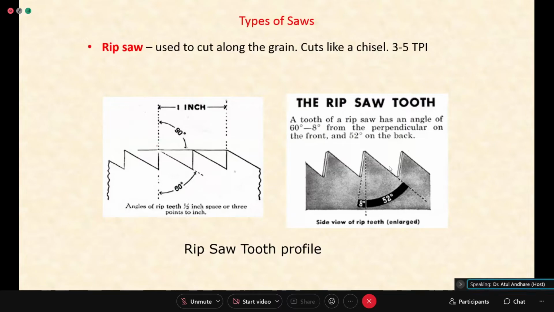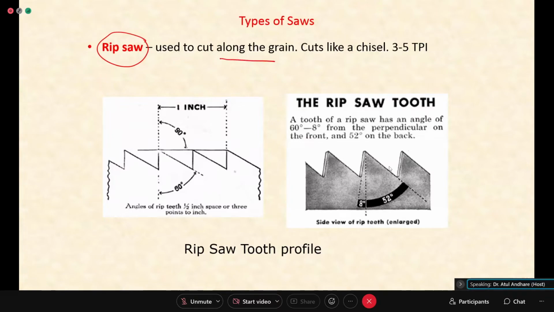There are two types of saw in carpentry normally classified. These are based on the cutting action, based on the shape, based on the application. Some other names are given. One is what is called a rip saw, used to cut along the grain.